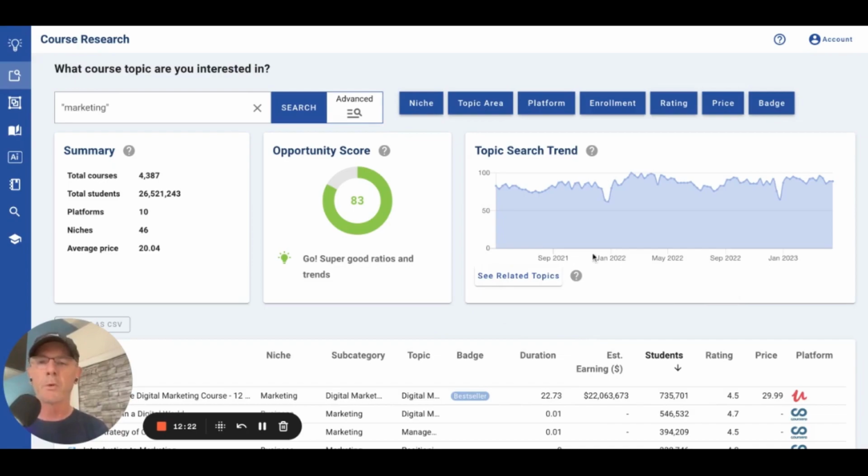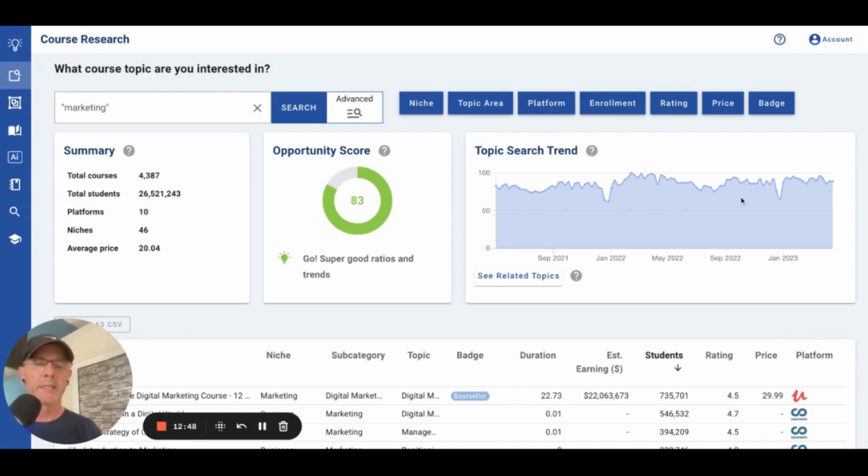So the opportunity score here. This is a great topic, marketing, right? But you should get specific. But the ratios generally, and it's pulling in the search trends. It's looking at the ratio between total courses available and the total student demand. Okay, because that's important. The platforms, and it's looking at the search trend.